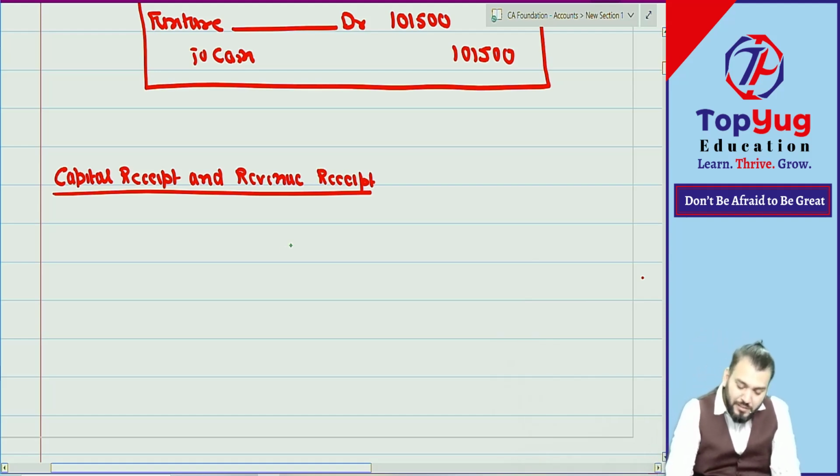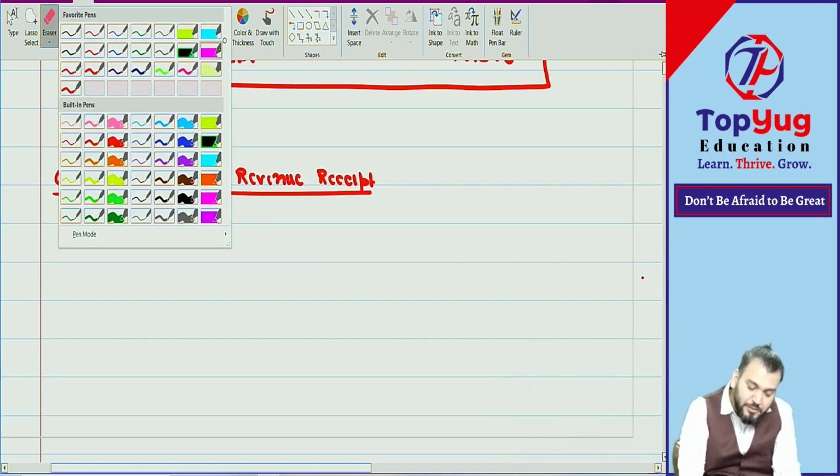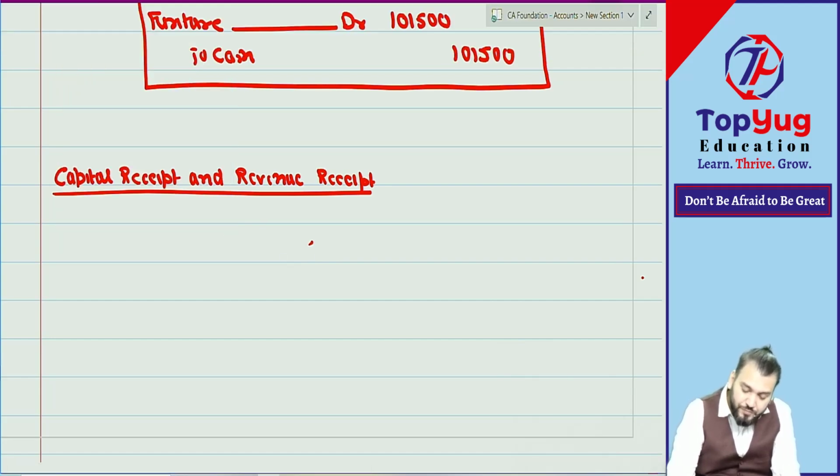Now in simple words, when I am saying receipt, capital received is always transferred to the balance sheet. Are you getting what I am saying?